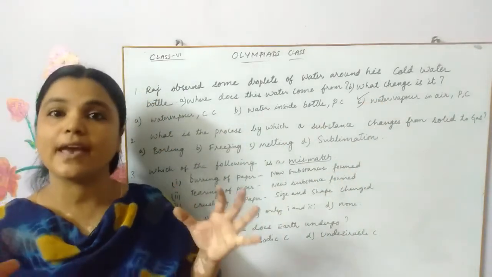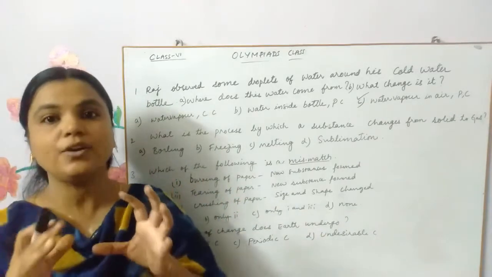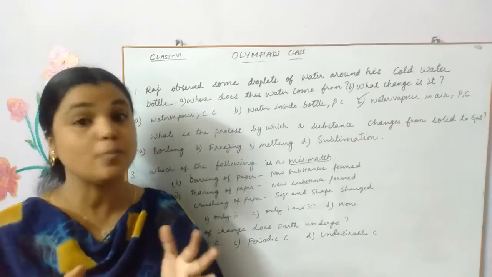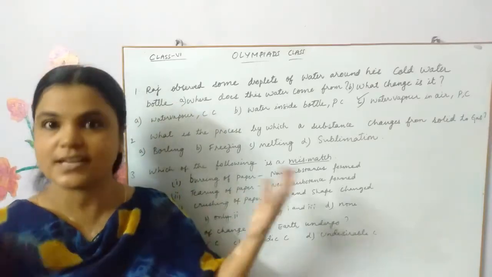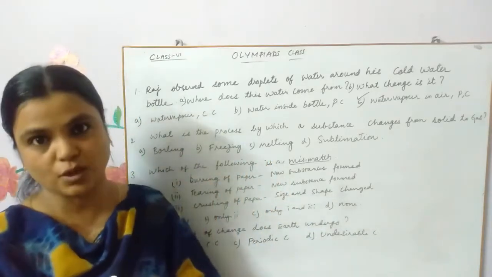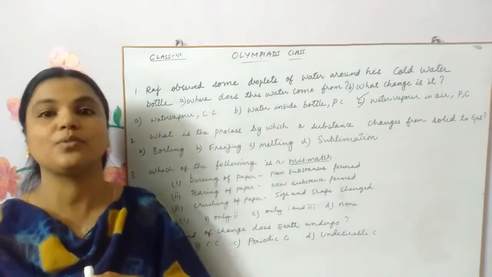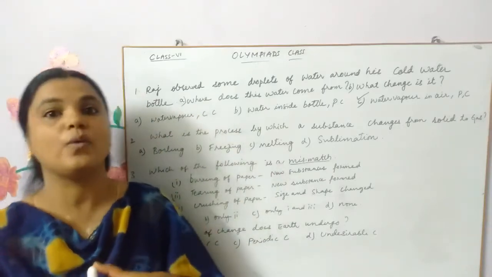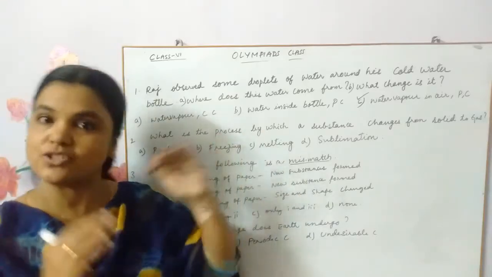We know that air contains some percentage of water vapor also. That water vapor is called humidity, right? So water is present in the gaseous state in air, and when it touches the cool surface of the cold water bottle, it condenses. We call that process condensation, where gas changes into liquid when the temperature is lowered.